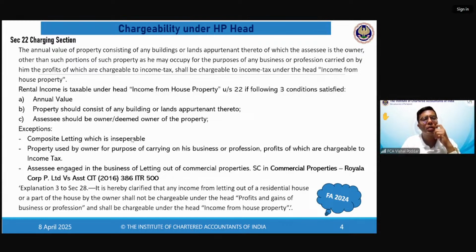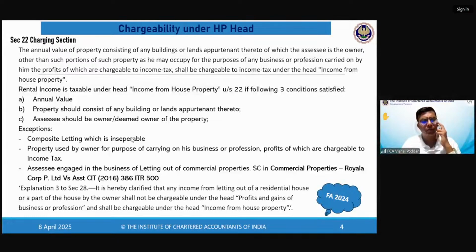Kevin is saying, sir, if a lessee has parts of the property, like half residential and half commercial, still it won't be a problem and will be considered under IFHP. See, once you are a lessee, once you are already a tenant, you are out of house property. For a tenant, it doesn't matter whether it is residential or commercial. Right, Kevin?